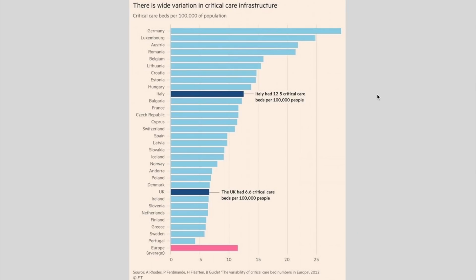And it's very important that these low-risk individuals start to practice social distancing, because like we spoke about, if we look at the critical care infrastructure here in Europe, you can notice that the European average is around this level. So that's 12 critical care beds per 100,000 people in the population. You can see that around 60% of European countries are below the average, and this is a frightening statistic.